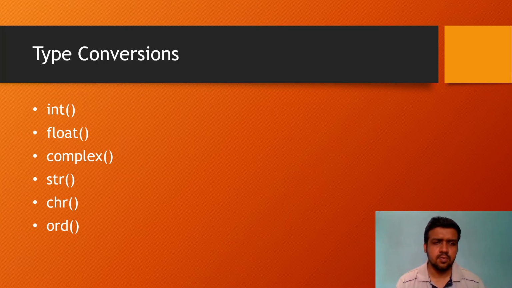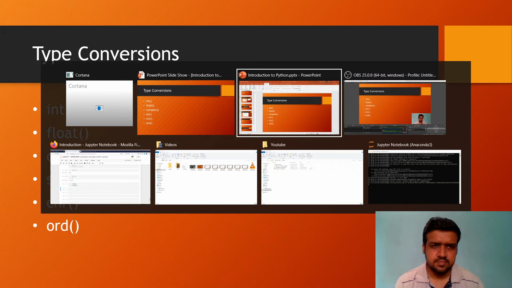So related to the basic data types, we have these 6 type conversions. We have others as well, but we will discuss them in later videos. So today we will talk only about these 6 type conversions. They are integer, float, complex, string, character, which stands for CHR, and ORD. So I will show you a demo of all these type conversion methods.